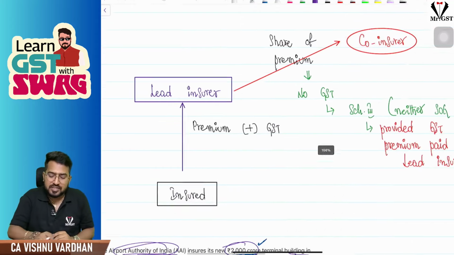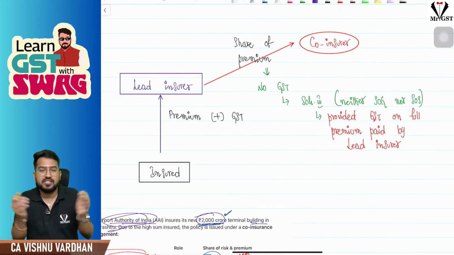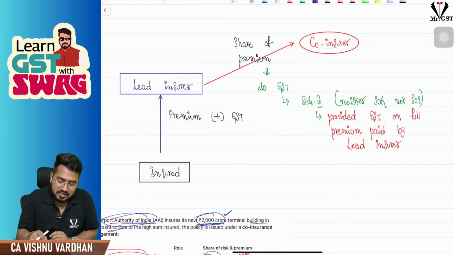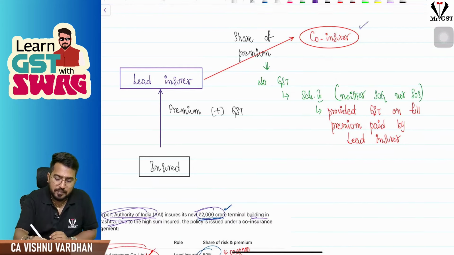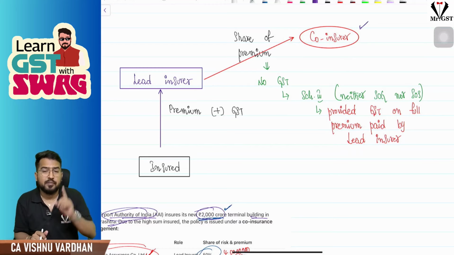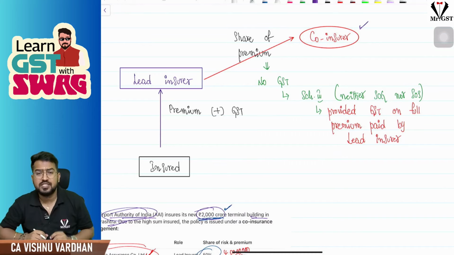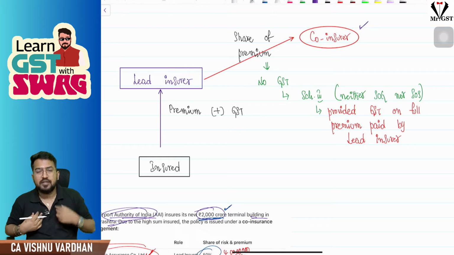Now the lead insurer is sharing the premium with his co-insurance companies, the co-insurers. On that premium, whatever he is sharing with the co-insurers, they need not pay GST. But what is the condition? That is called neither supply of goods nor supply of services. So the co-insurer taking part in this particular insurance and taking his premium share is not subjected to GST. It is neither SOG nor SOS.